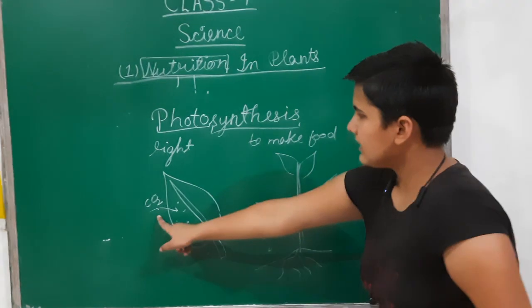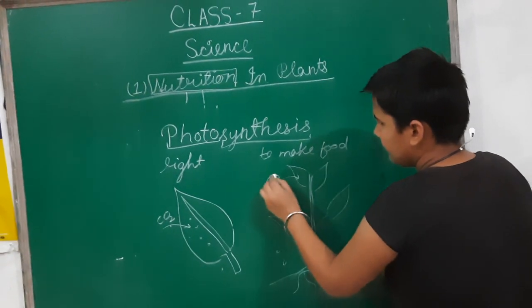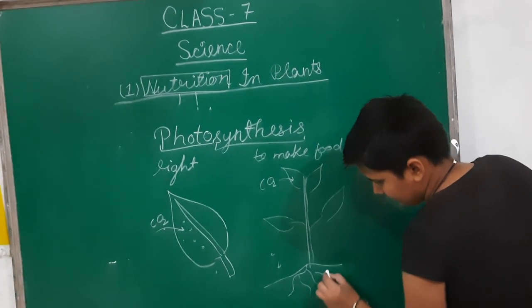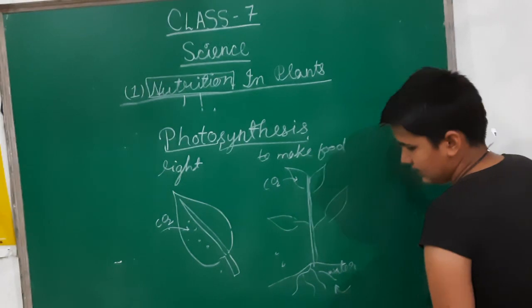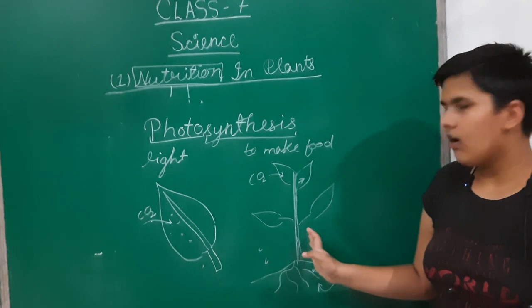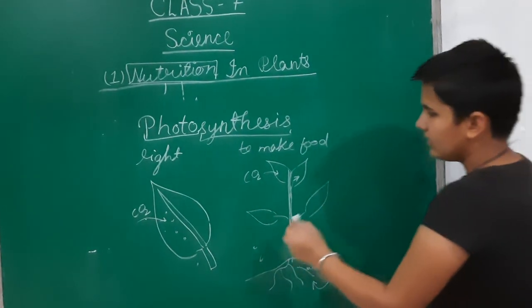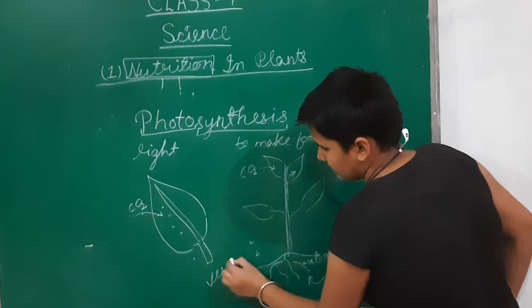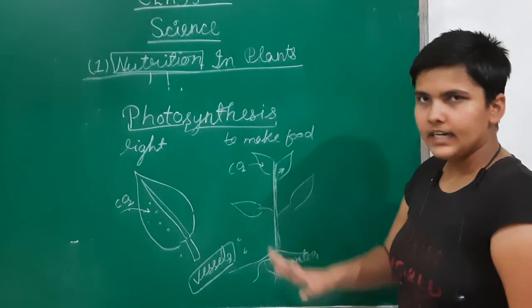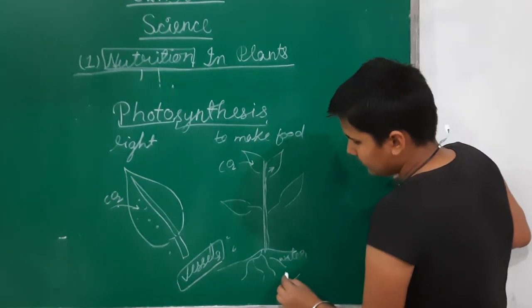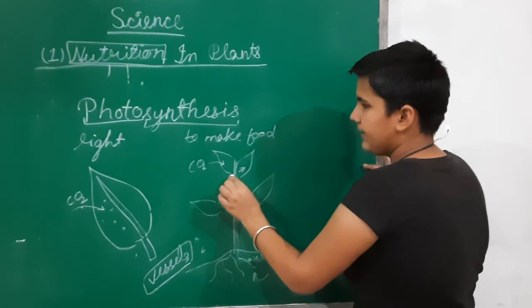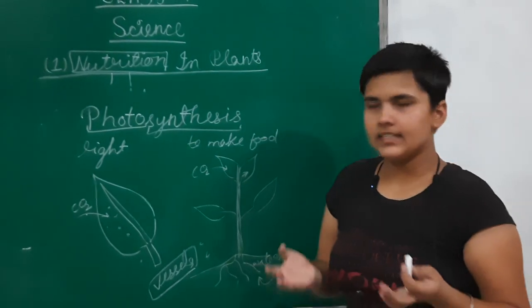Now, CO2 is taken by the leaves. But what else do we need? Water. Water is taken by the roots. Water is then transported to the leaves for photosynthesis. Now, how is water transported? There are tissues named vessels. These are pipe-like structures all over the plant. They form a pathway by which water is transported from the root to the upper parts of the plant, like stem and leaves, for the proper utilization of water.